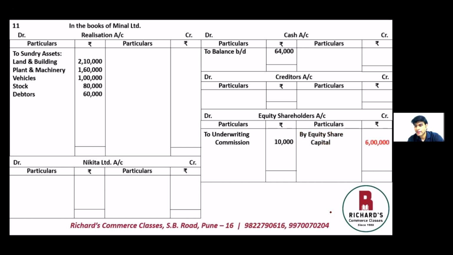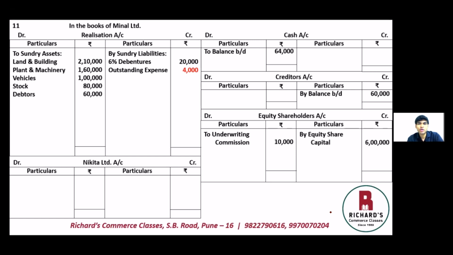Looking at the balance sheet, the next item is debentures, which will be transferred to the realization account on the credit side. You have by sundry liabilities, 6% debentures, 20,000. The next is creditors, which will be transferred to the creditors account on the credit side by balance brought down. The value is 60,000. And outstanding expenses, another liability, again transferred to the credit side of the realization account. Outstanding expenses 4,000 rupees. Now all the values of the balance sheet have been transferred into the ledger accounts.